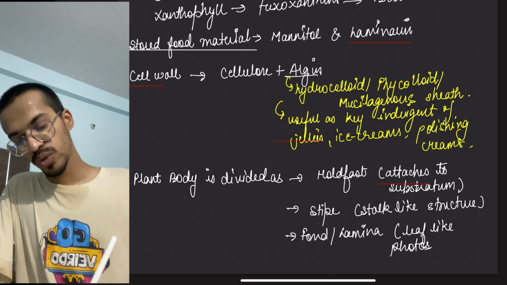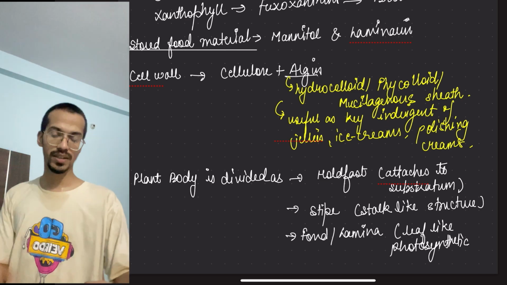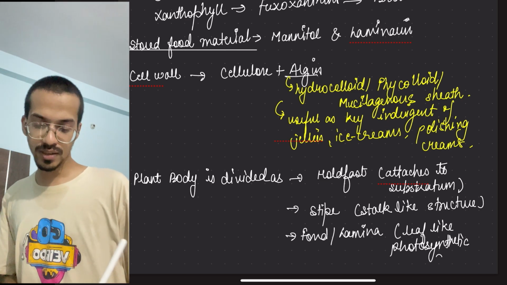So it looks like a small tree. I remember it like a small tree, with a photosynthetic structure.